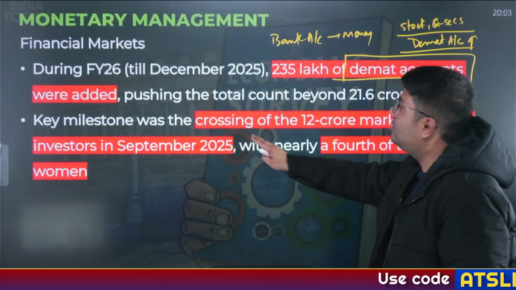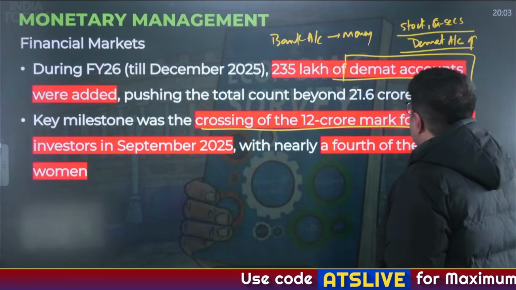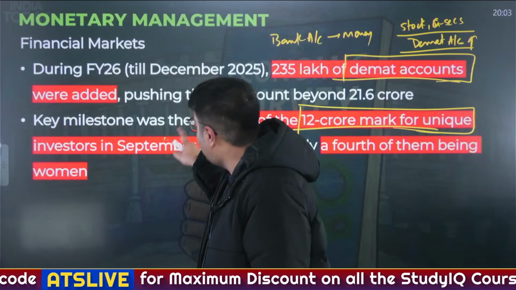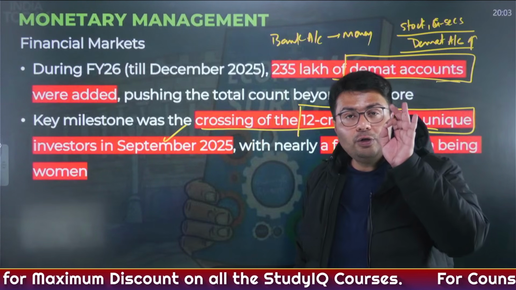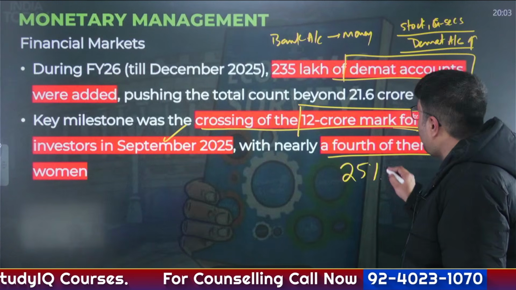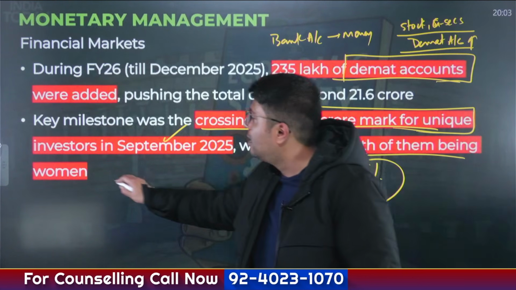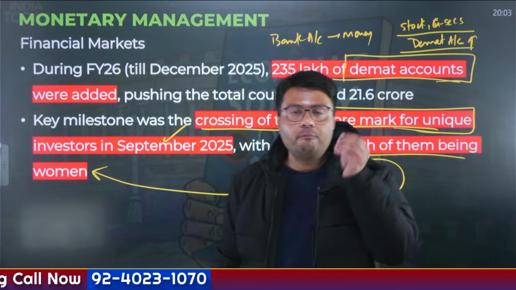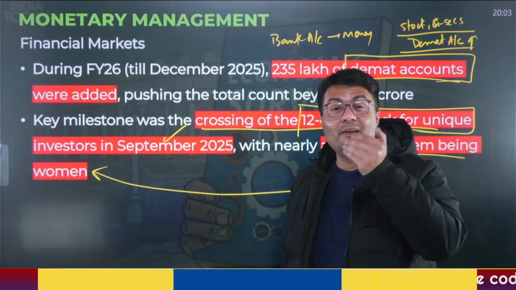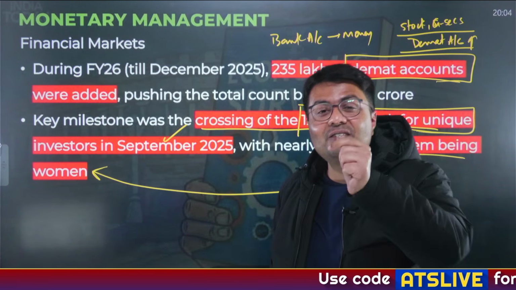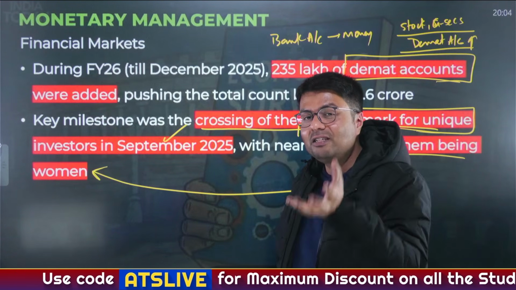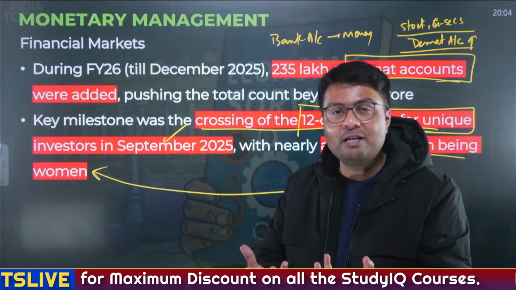Now, a key milestone this year in India is that there are 12 crore unique investors in India as of September 2025, and to your surprise, nearly a fourth, that is 25 percent of them, are women. Now, what does this show? Women have become more financially aware. When women invest in the stock market and make healthy returns, it increases women empowerment. When women have more money with themselves, naturally it would strengthen their place in society.